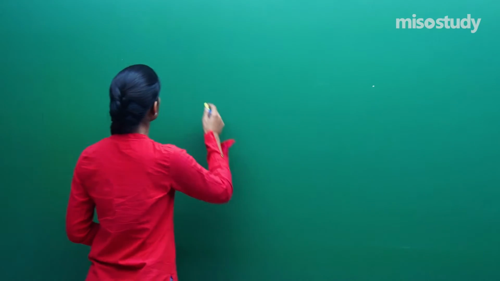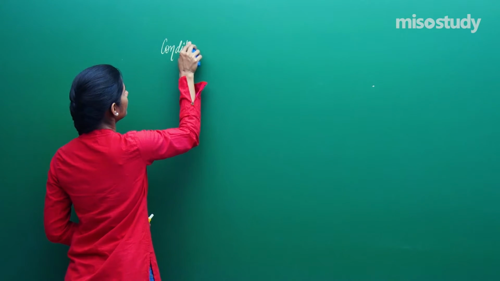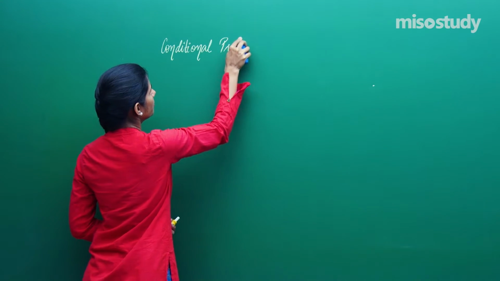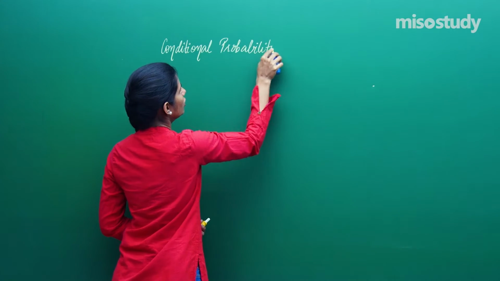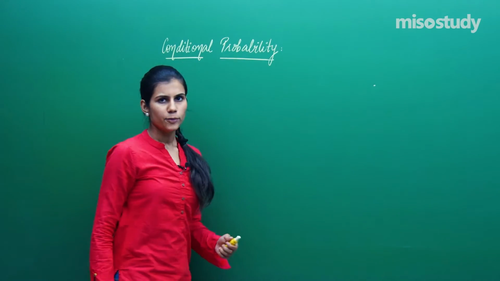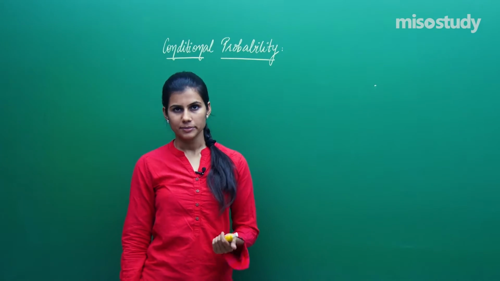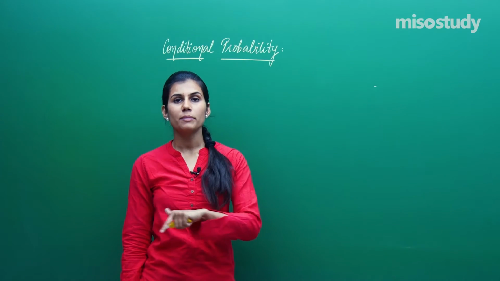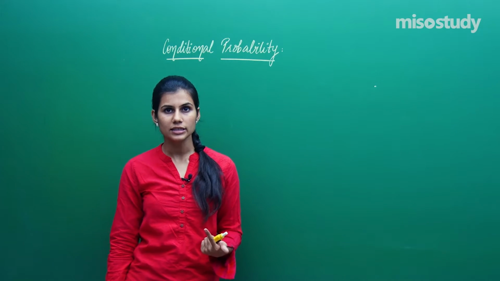So the very first head is conditional probability. What is the basis of such a probability? Suppose there is a random experiment and there are two events associated with that random experiment. Fine. Corresponding to every event, I can talk about the chance of occurrence of that event, that is probability of that event. You know that.